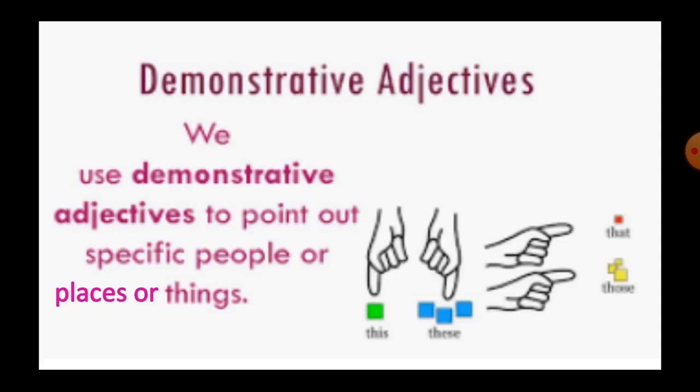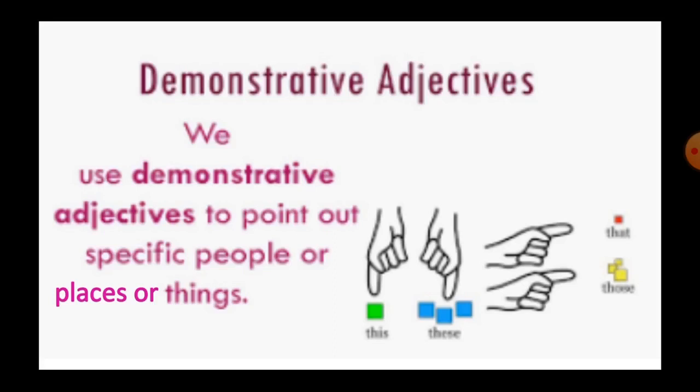Next, demonstrative adjective. Demonstrative adjectives can also be used as pronouns to replace nouns. We use demonstrative adjectives to point out specific people or things. It points out a particular person or thing or answers the question which. For example, these mangoes are tasty. So which mango? These. So these is demonstrative adjective.